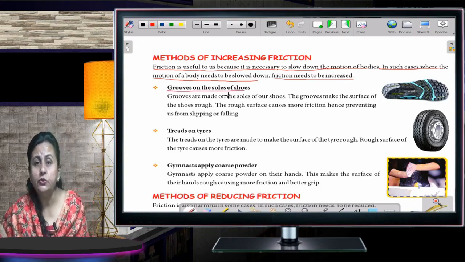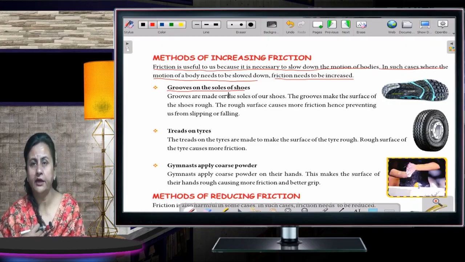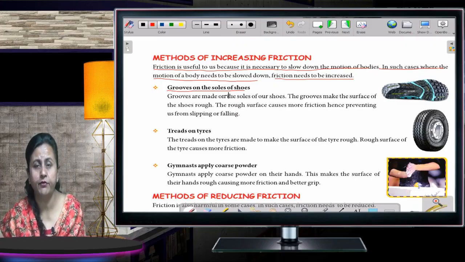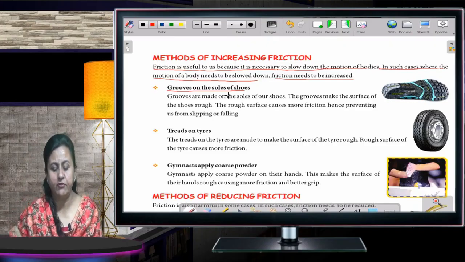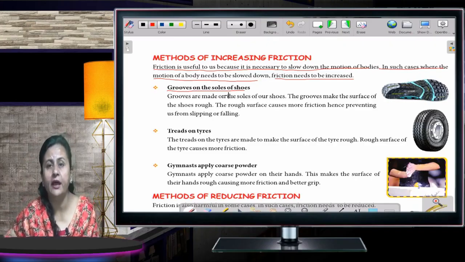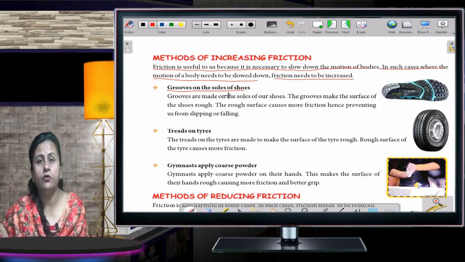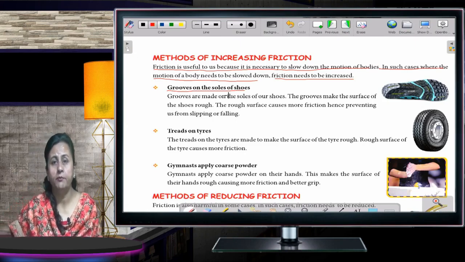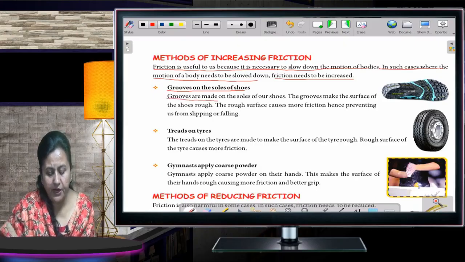When you buy a shoe for yourself, what do you do? Whenever I go to the market and I want to take a bathroom slipper or any shoes, I first check the sole, whether it has proper grooves or not, because when I'm moving on the floor and all, in case proper grooves are not there, I may tend to slip. So children, whenever you go to buy a shoe, please make sure the grooves of the shoe are properly done. Grooves are made on the soles of a shoe.